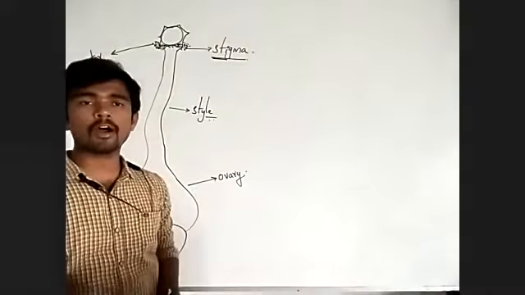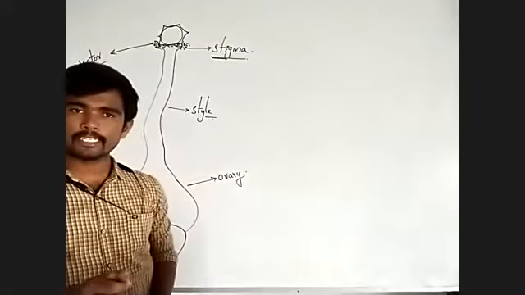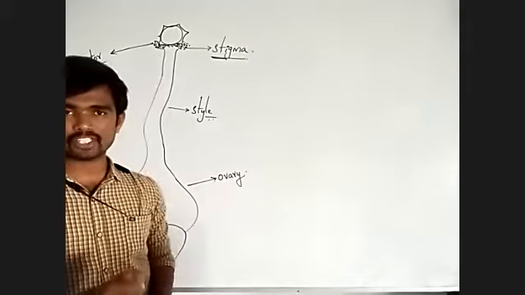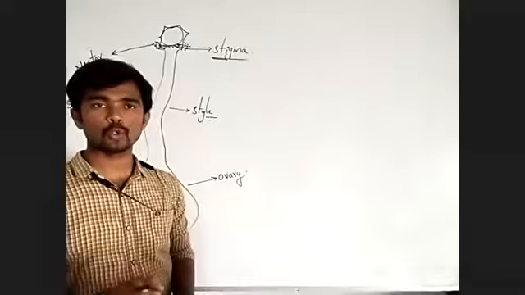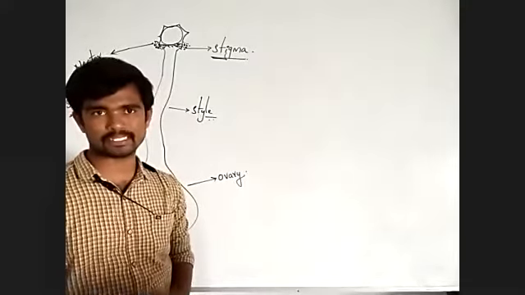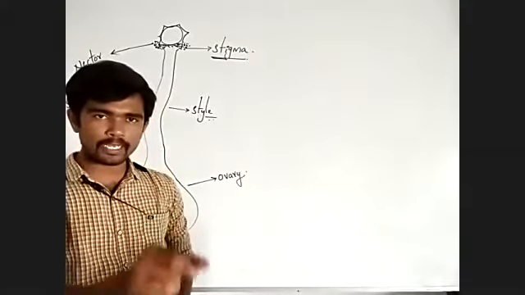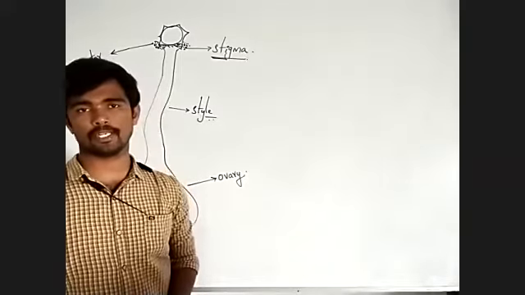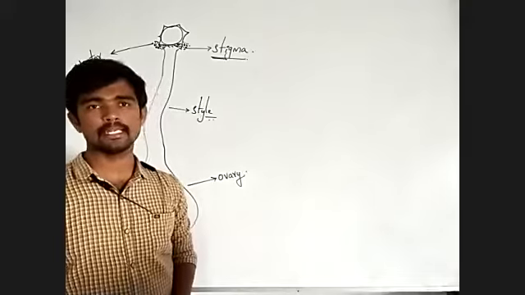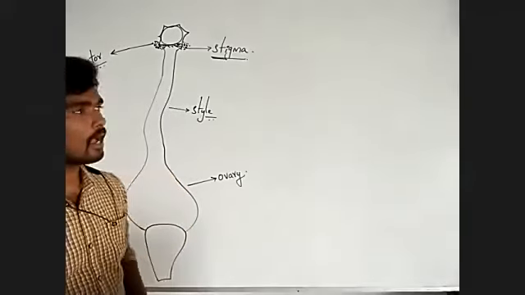Germination means extension of the inner membrane through the germpore as a tube-like structure. That is called germination.